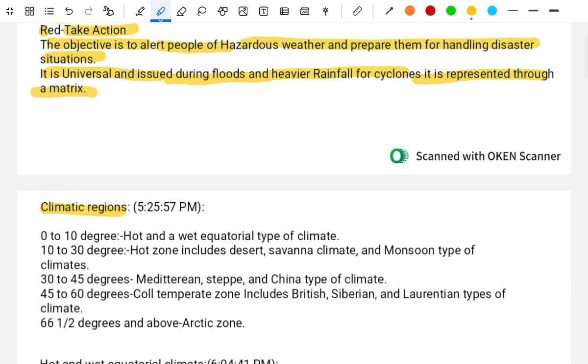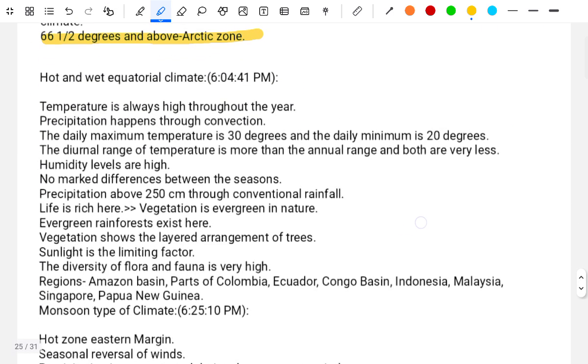Other climatic regions. 0 to 10 degrees: hot and wet equatorial type of climate. 10 to 30 degrees: hot zone including desert, savanna and monsoon type of climate. 30 to 45 degrees: Mediterranean, steppe and Chinese type of climate. 45 to 60 degrees: cold temperate zone including British, Siberian and Laurentian type of climate. 66 and a half degrees and above: Arctic region zone. Hot and wet equatorial climate.